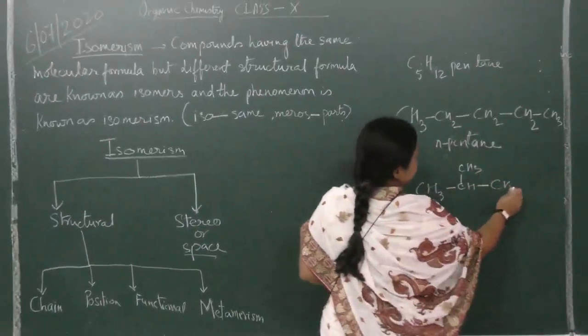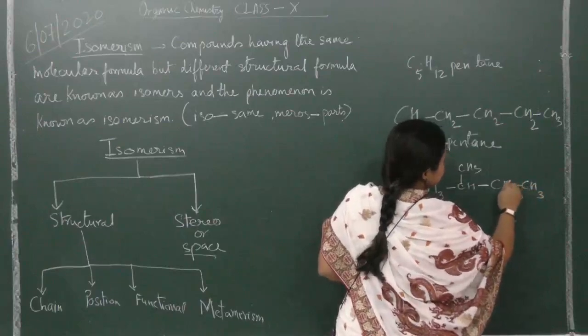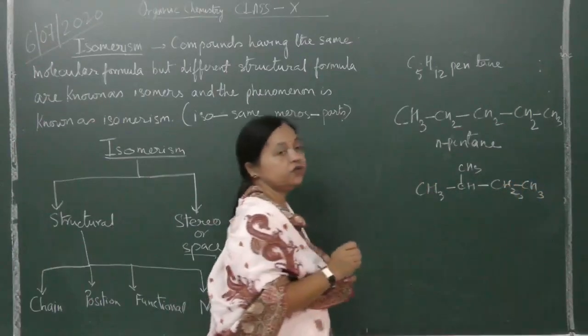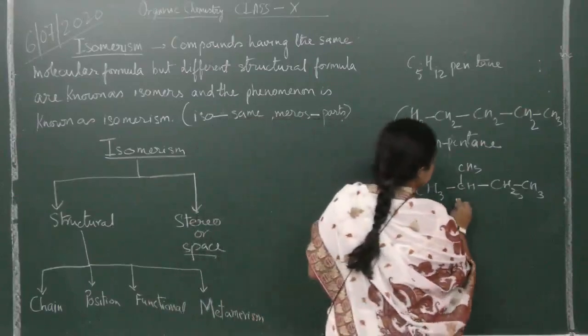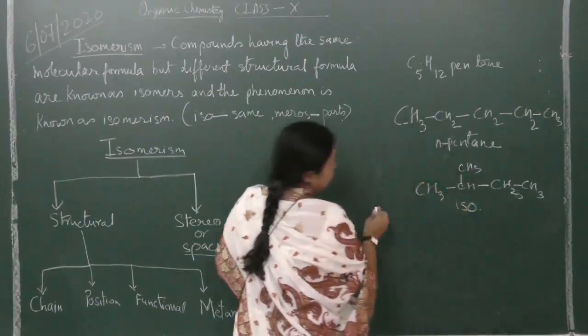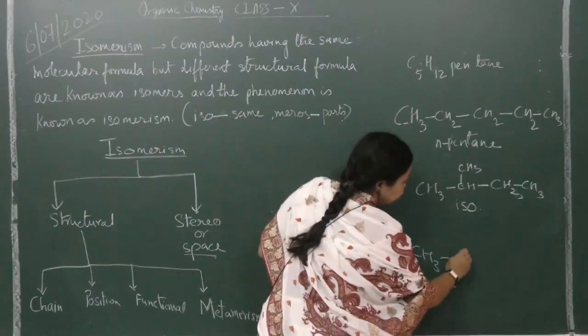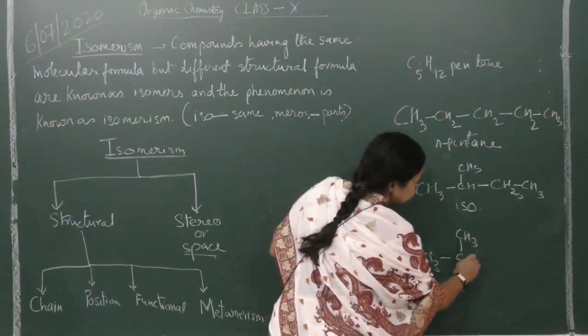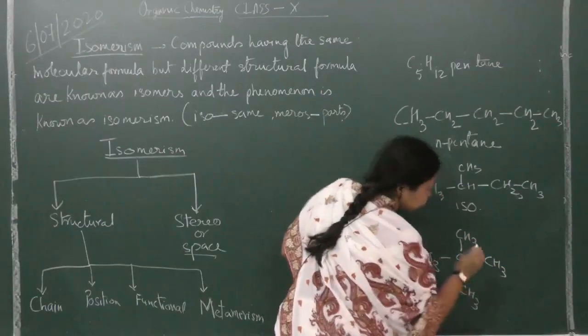Now this is also a pentane. This is iso. Now it can be written like this also, CH3, C, CH3, CH3, CH3.